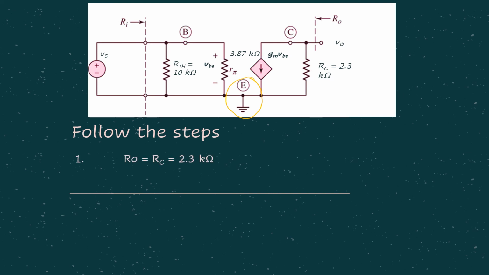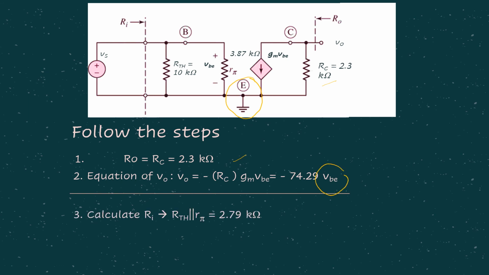Step number 1, we consider R0. In this case, R0 equals to RC. We don't consider small r0 because for this particular example, r0 is infinity. Then step number 2, get the V0 equation, obviously in terms of VBE. And step number 3, get the RI, very straightforward, right? Where RI is RTH in parallel to RPi.